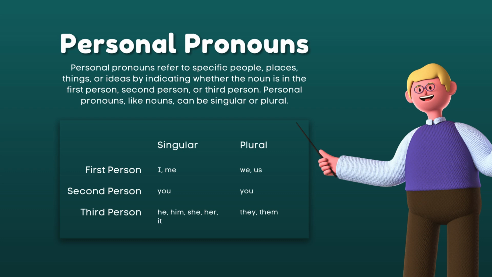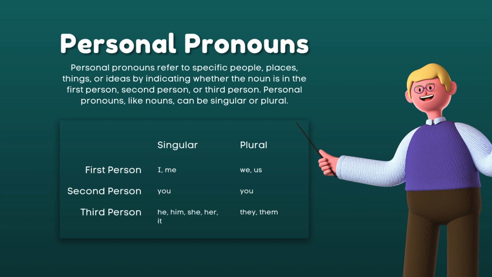Okay, so we have personal pronouns. They refer to specific people, places, things, or ideas by indicating whether the noun is in the first person, second person, or third person. That's what we call point of view. Personal pronouns, like nouns, can be singular or plural. Just like nouns, we have singular and plural, and the same with personal pronouns, we have singular forms and plural forms.